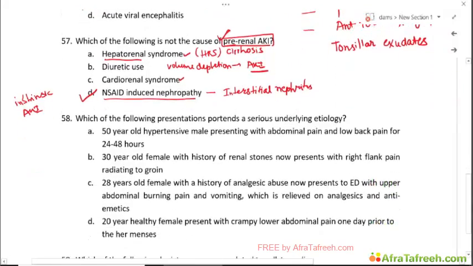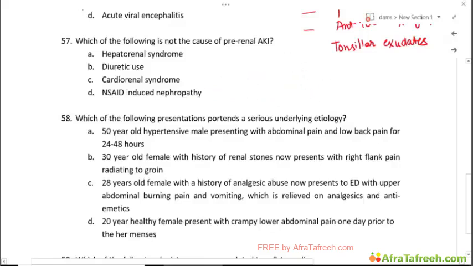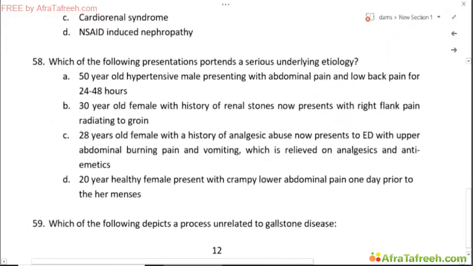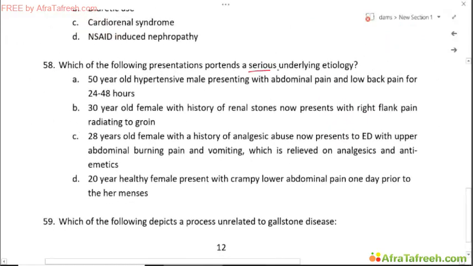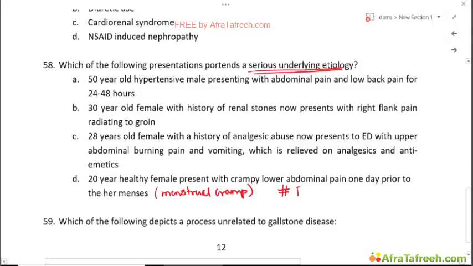Okay, now we change to the next question. Which of the following presentations portends a serious underlying etiology? Interesting one. So we have various case scenarios. We'll start from the D. So we have a 20-year-old healthy female who presents with crampy lower abdominal pain 1 day prior to her menses. So this is a typical menstrual cramp. Okay, it does not underlie a serious etiology.